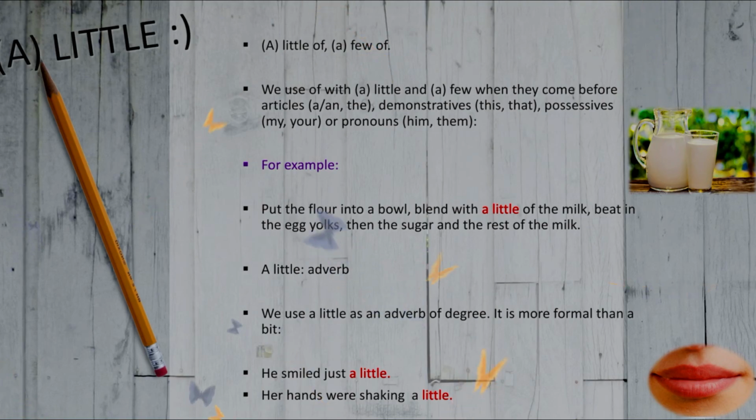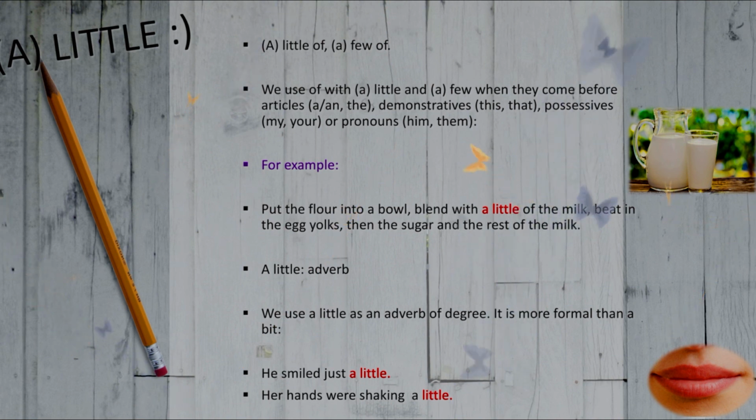A little of, a few of. We use of with a little and a few when they come before articles a and the, demonstratives this and that, possessives my and your, or pronouns him and them. For example, put the flour into a bowl, blend with a little of the milk, beat in the egg yolks, then the sugar and the rest of the milk. A few of his films were seen abroad.